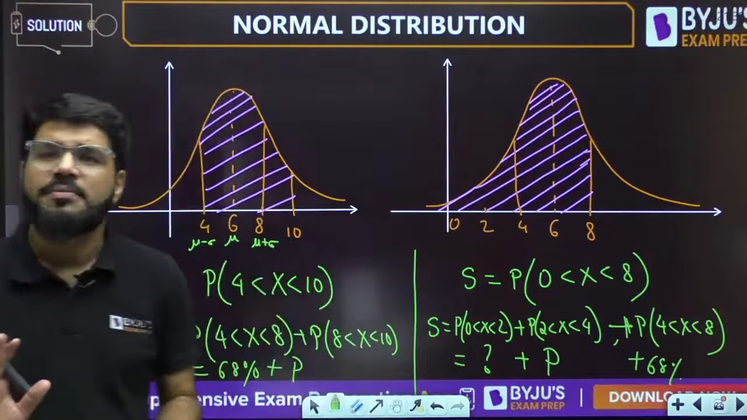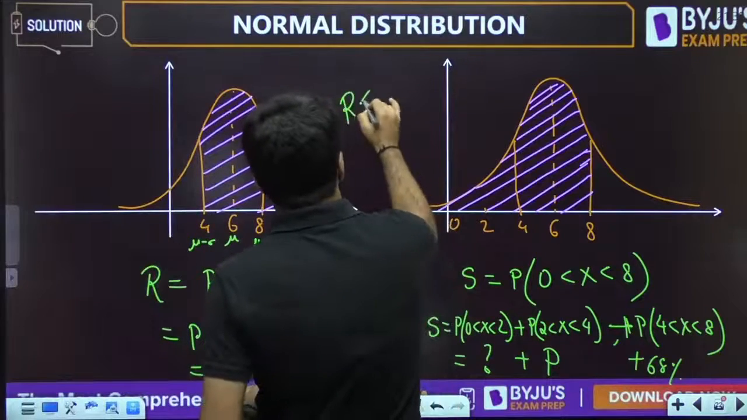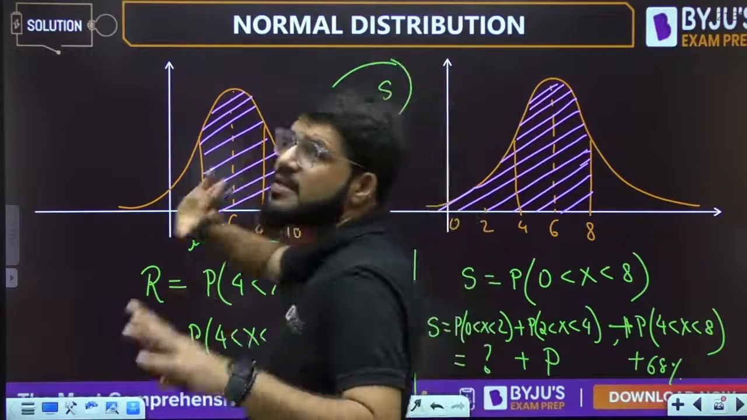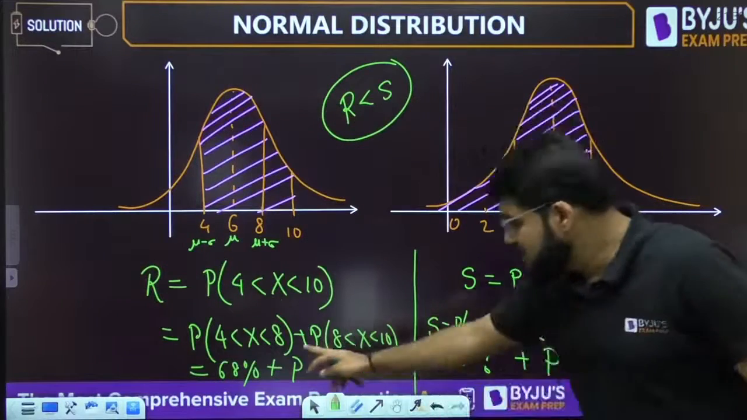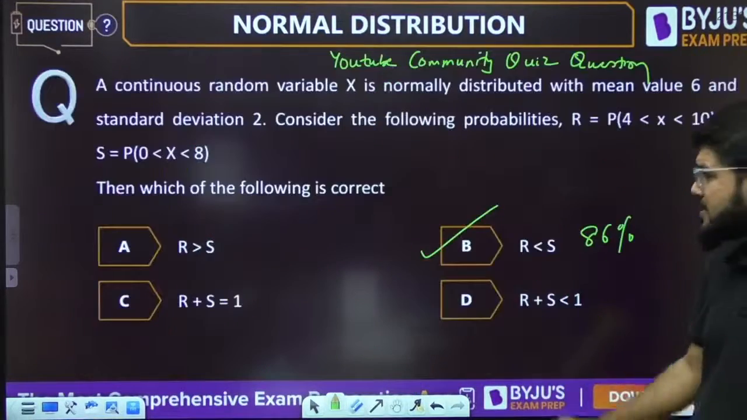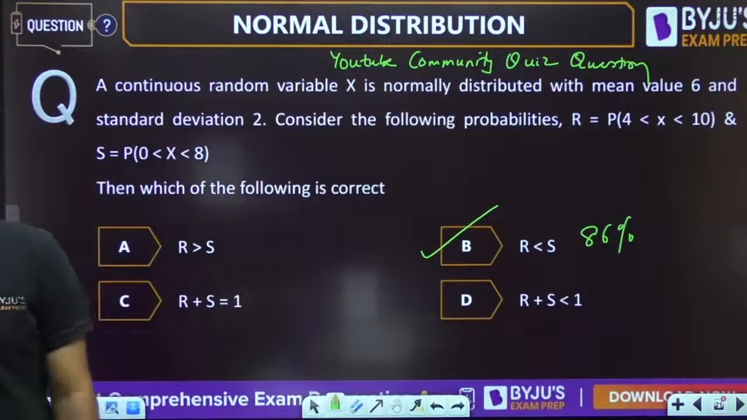We can find out that, but it is not required. The correct conclusion is R is less than S. They want the comparison, they don't want the value. So why should you spend time calculating the value? This one is lesser than the other one. R is less than S. Correct answer is B.